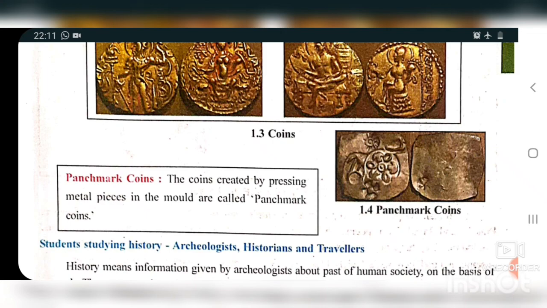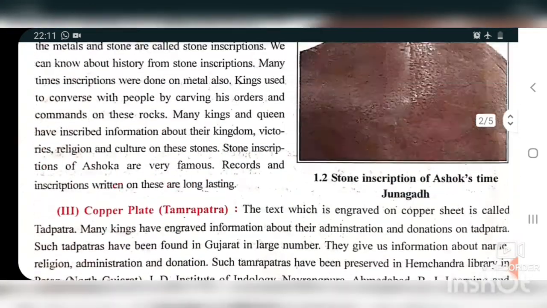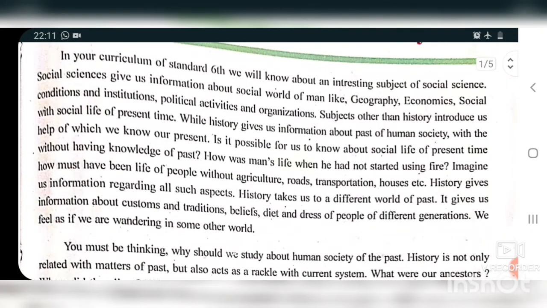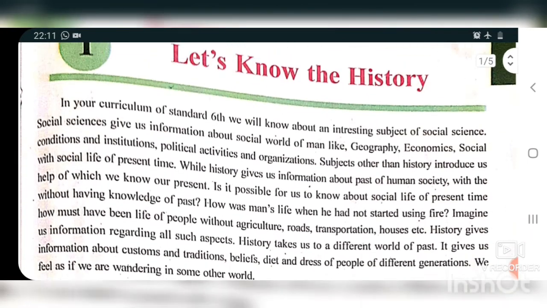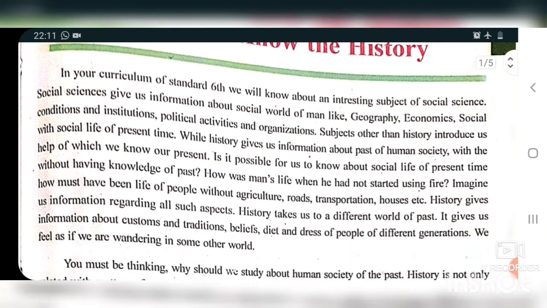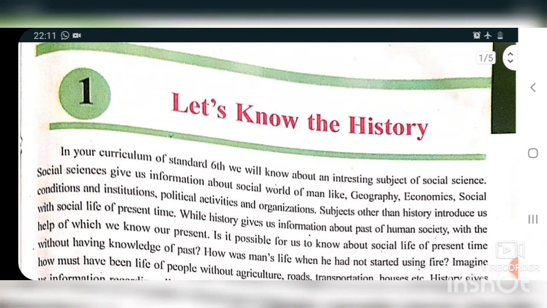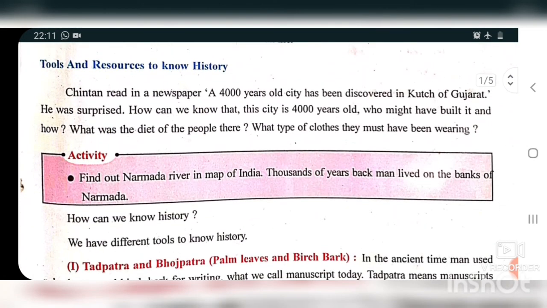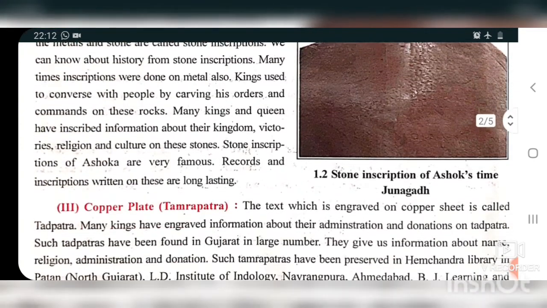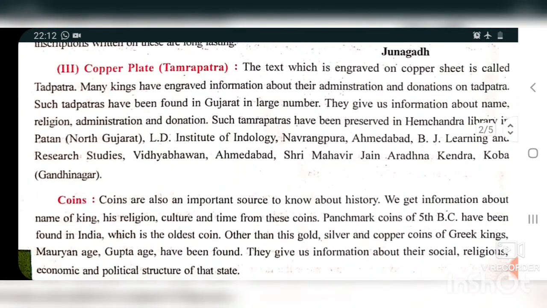So here we come to the end of the second part. All the students, just read it at your home. You can read this chapter once at home, so you can easily understand the chapter. So we have completed our second part. So thank you.